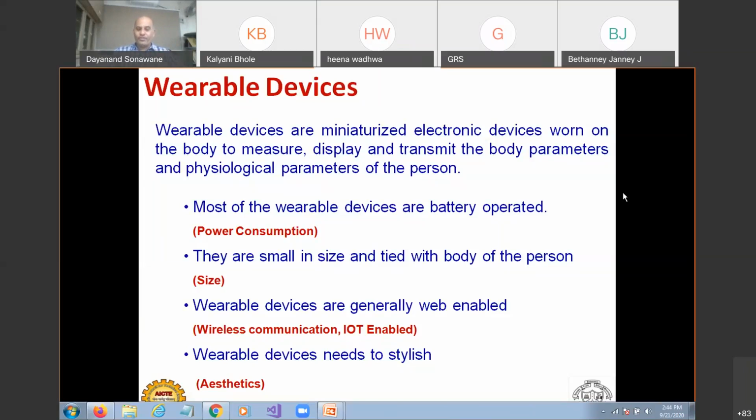Okay, so I'm going to design a wearable device. These are the four important factors we should always give emphasis, and we should always look into what small device we want to design. These four factors are important.